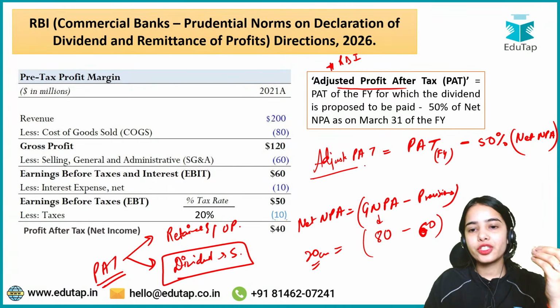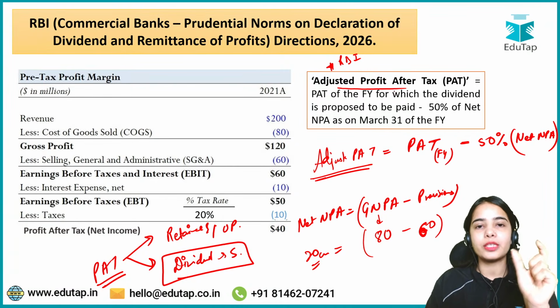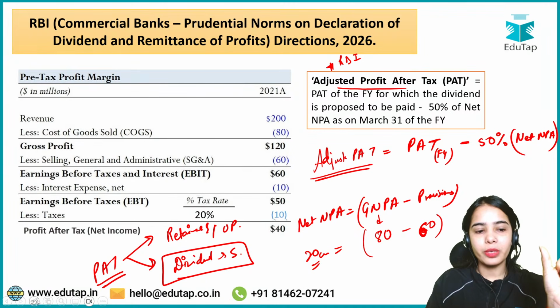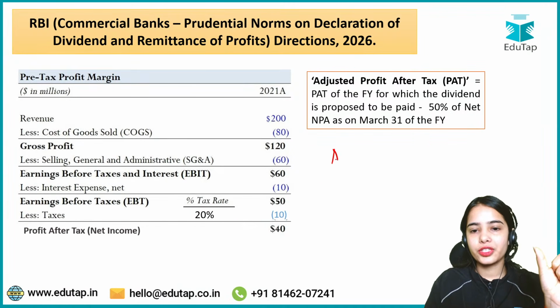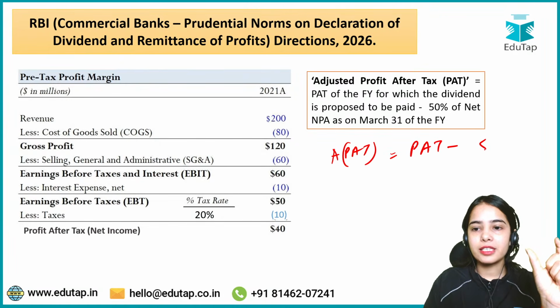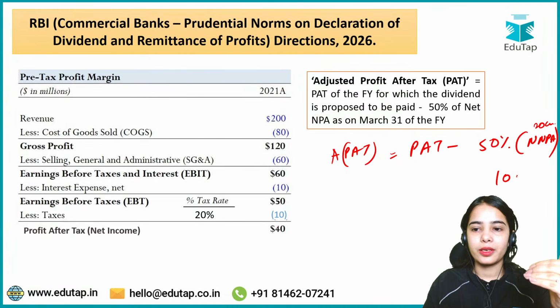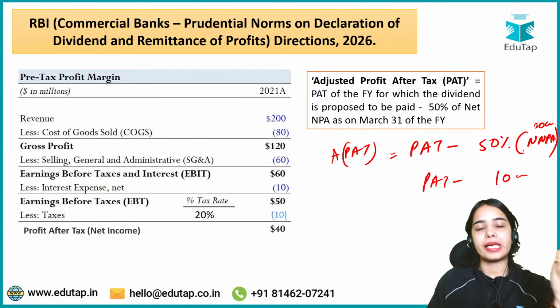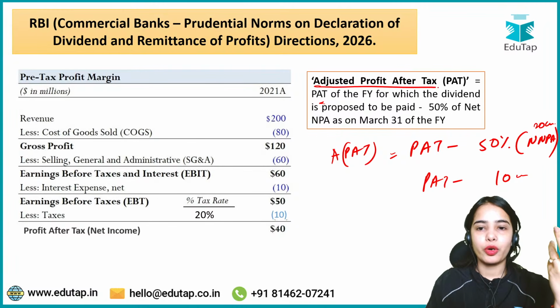So the adjusted profit after tax is the profit after tax minus 50% of the net NPA. Net NPA is the net non-performing asset. If the net non-performing asset is 20 crores, then 50% of 20 crores is 10 crores. So whatever is the profit after tax minus 50% of net NPA, that is the adjusted profit after tax.